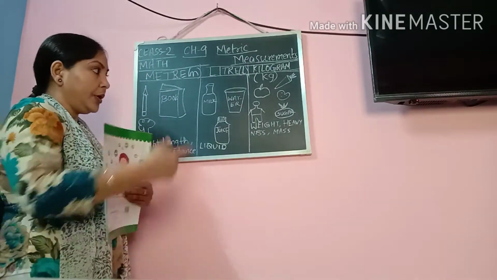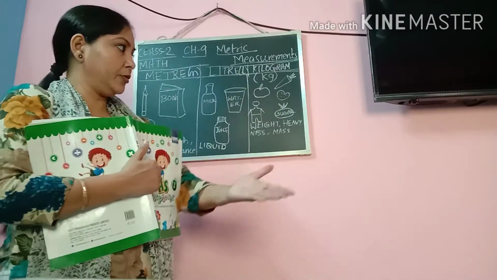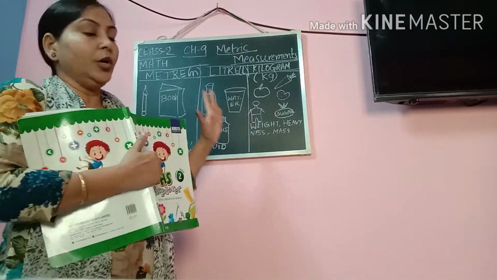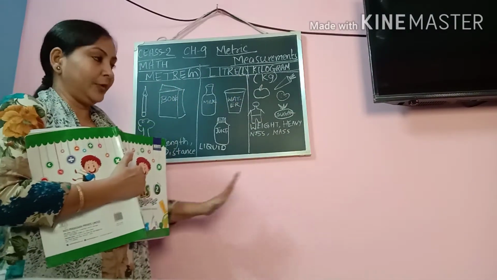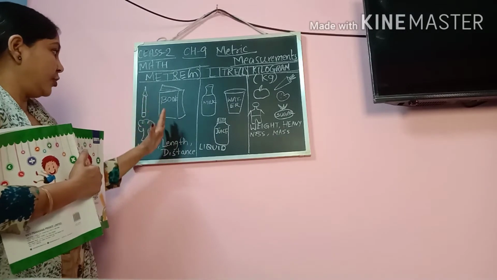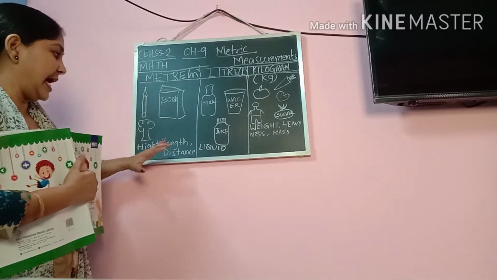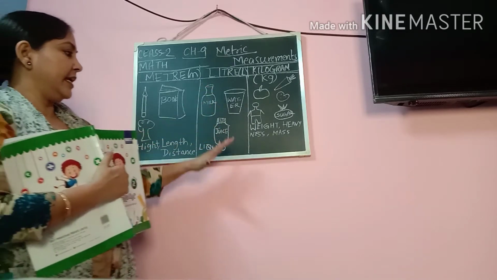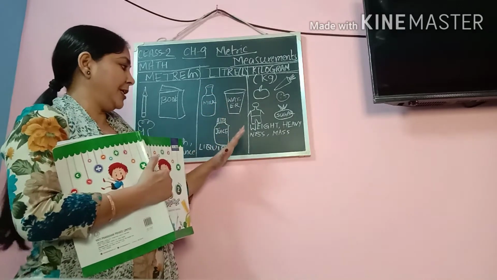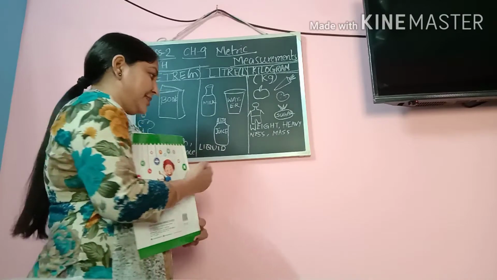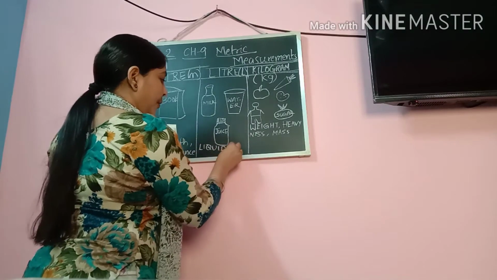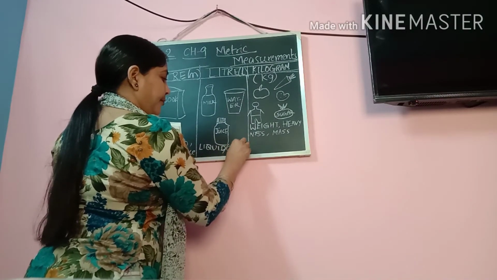Before I proceed further, what you will do is draw, like you can see on the board here. I have drawn some objects here to measure height, length and distance. Then there are some objects which will measure the liquid or the capacity. You can write capacity also.